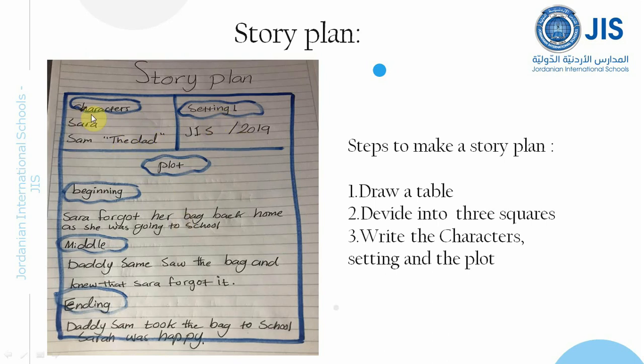The first one is the characters. We have Sarah, we know Sarah. We have Sam, who is the dad. And then the setting. Remember the setting? It's the place and the time. The place was GIS, our school, and the time was 2019. The plot, I told you that the plot is divided into 3 sections: beginning, middle, ending.